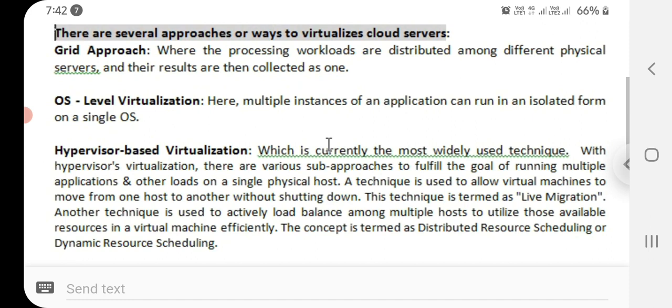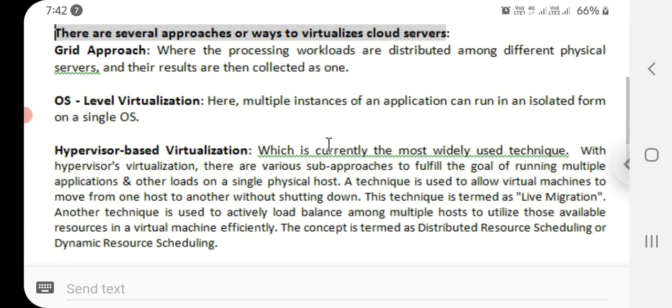Next one is operating system level virtualization, that is called OS level virtualization. Here, multiple instances of an application can run in an isolated form on a single operating system. The third one is hypervisor based virtualization, which is currently the most widely used technique.